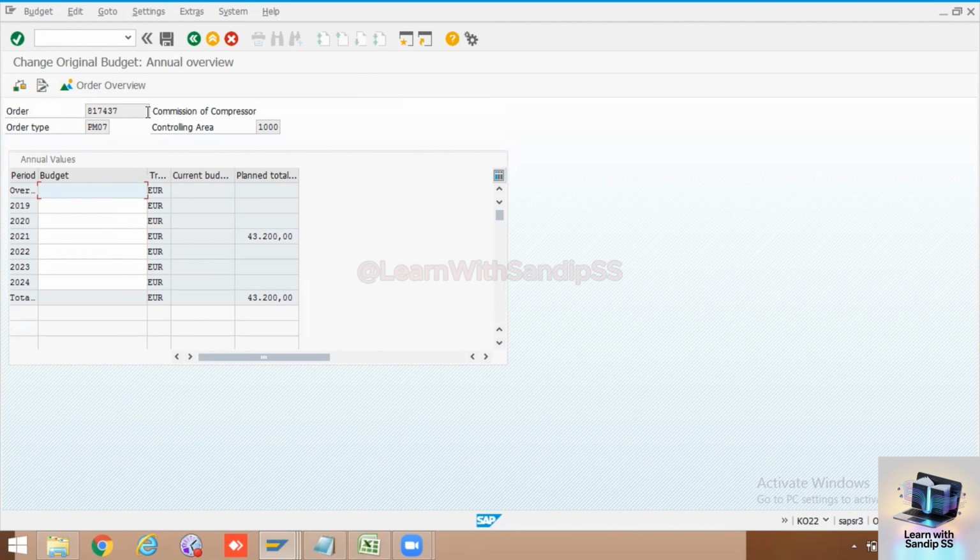Okay, commission of compressor. Here there is the period, so on which period you need to provide the budget. Okay, so 43200, that has been the planned cost. Let me check in my order, /OIW33.